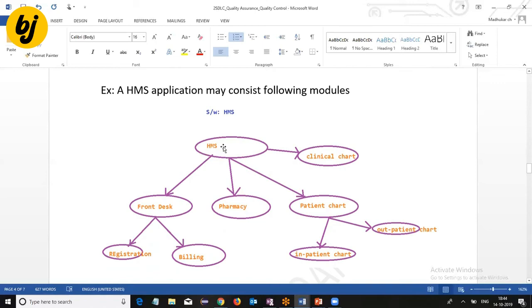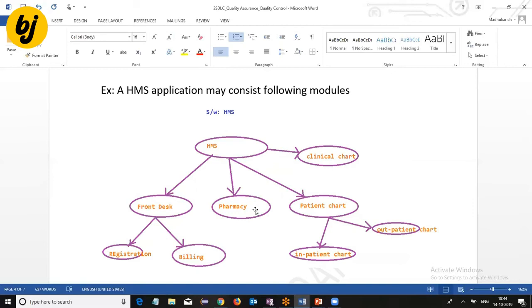So this is the hospital management system application, HMS. Front desk is one module, pharmacy is one module, clinical chart is one module, patient chart is one module. Under patient chart we have two sub-modules: inpatient chart and outpatient chart. Similarly, front desk has sub-modules like registration and billing. Similarly, for the Gmail application we can say modules like create account, inbox, compose mail.